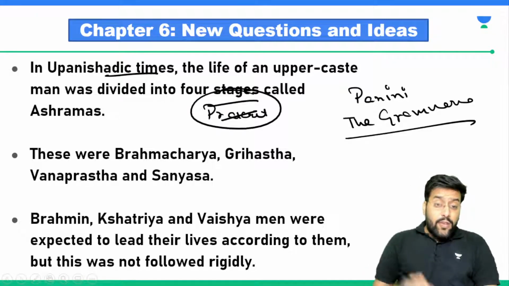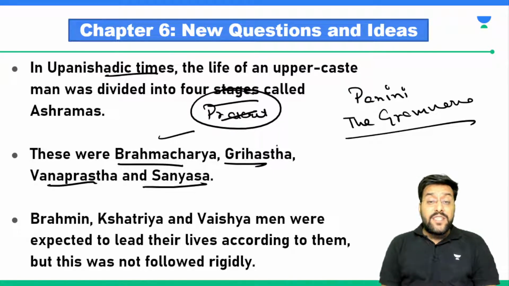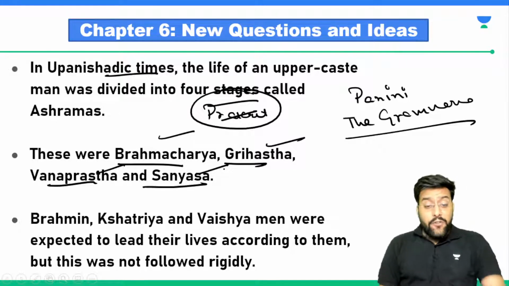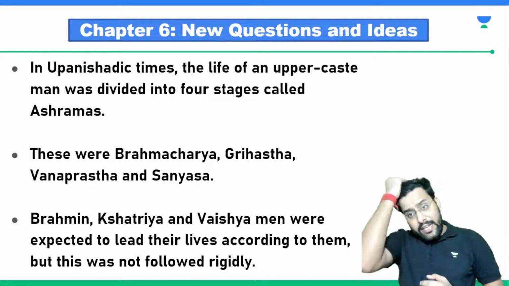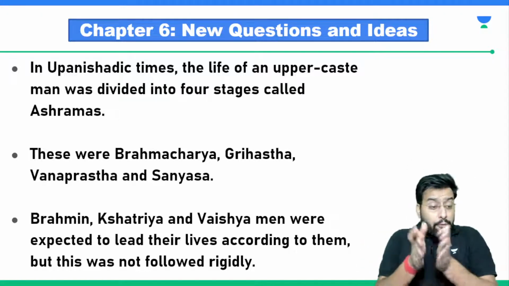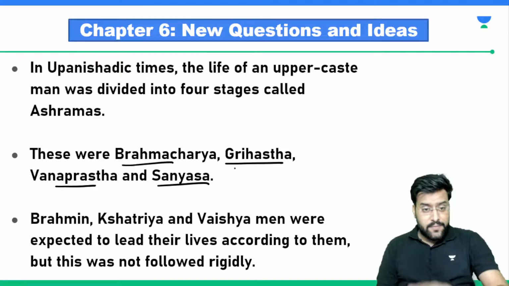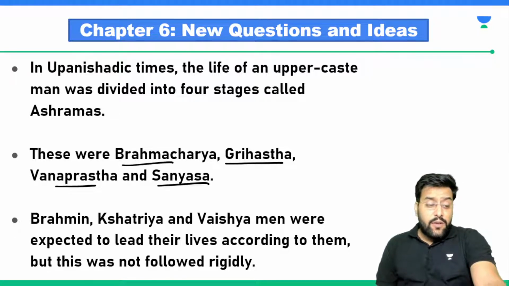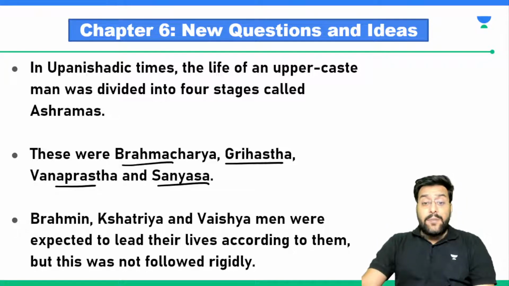Then the Upanishad texts talked about 4 ashrams: Brahmacharya, Grihasthashram, Vanprasthashram and Sannyasashram. Have you ever heard about this? Upanishad texts say that you have to give up your worldly life. Then they talked about 4 stages of life: Brahmacharya, Grihasthashram, Vanprasthashram and Sannyasashram. Any idea about any of these? Or even if you have heard them somewhere, you can just let me know. What is Brahmacharya ashram? Have you ever heard these terms?